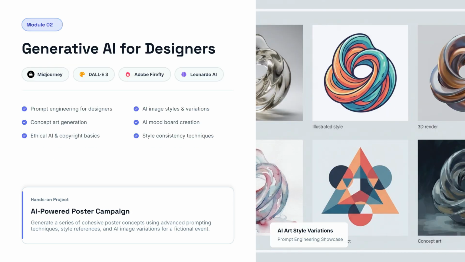Module 02 is Generative AI for Designers. You will learn prompt engineering using tools like Midjourney, DALL-E 3, and Adobe Firefly. Key topics include concept art generation, style consistency, and ethical AI usage. The project is an AI-powered poster campaign.